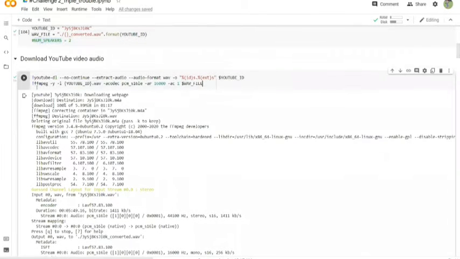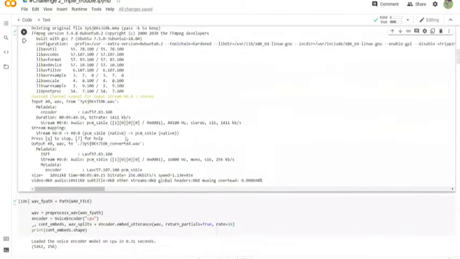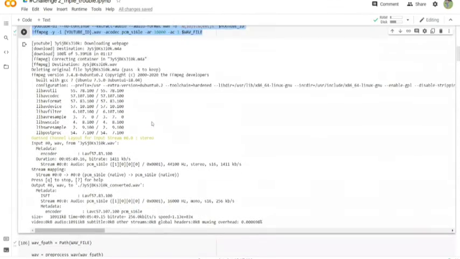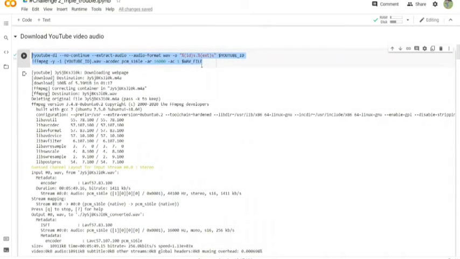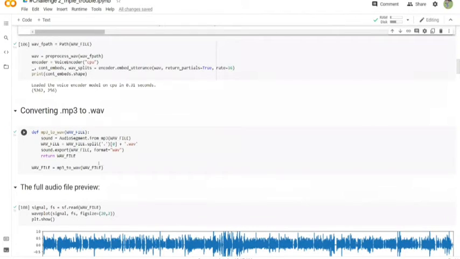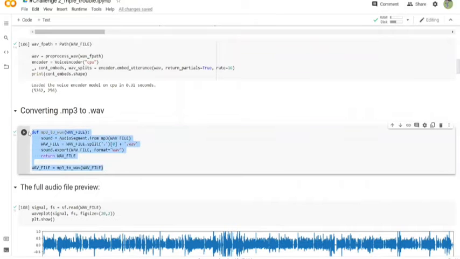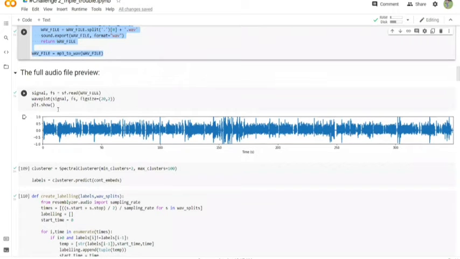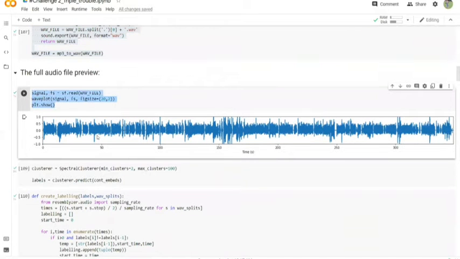So here, we are downloading the YouTube video. The video is then converted to audio format. So in the next step, we are going to build a WAV path for the downloaded audio file. Here, when the audio is downloaded in the form of MP3, we are converting the MP3 file into the WAV format. So we are reading the audio signals from the audio file, which is in .wav format.